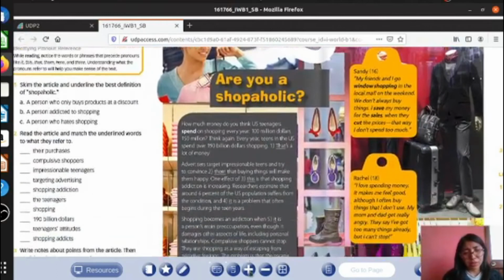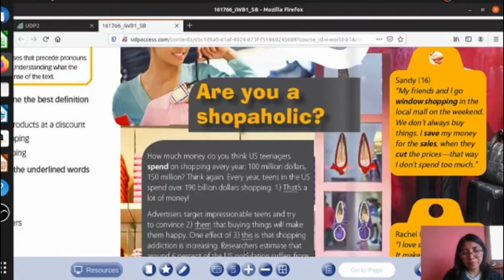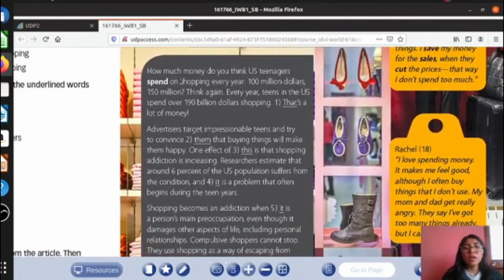Okay, we are going to start to read, so pay attention. Okay, how much money do you think US teenagers spend on shopping every year? $100 million. 150 million? Think again. Every year, teens in the US spend over $190 billion shopping. That is a lot of money. Okay, es mucho dinero.